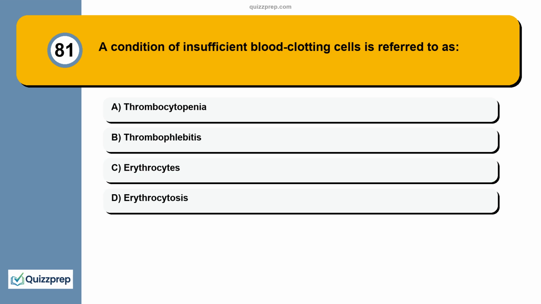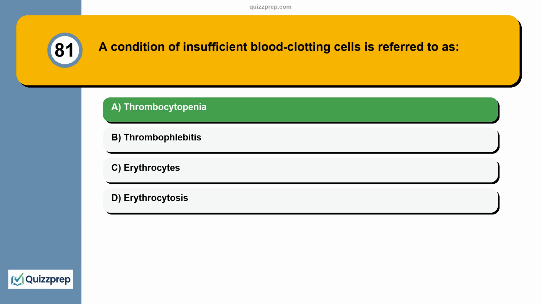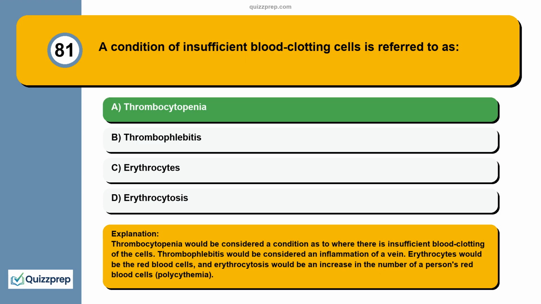Question 81. A condition of insufficient blood clotting cells is referred to as thrombocytopenia, thrombophlebitis, erythrocytes, erythrocytosis. Thrombocytopenia would be considered a condition where there is insufficient blood clotting of the cells. Thrombophlebitis would be considered an inflammation of a vein. Erythrocytes would be the red blood cells, and erythrocytosis would be an increase in the number of a person's red blood cells, polycythemia.